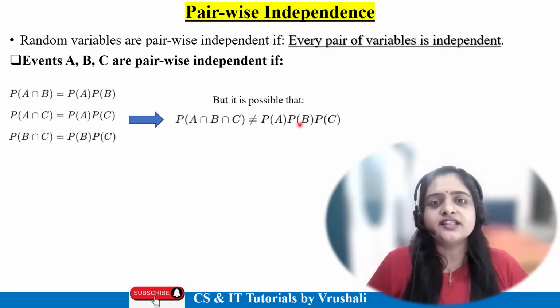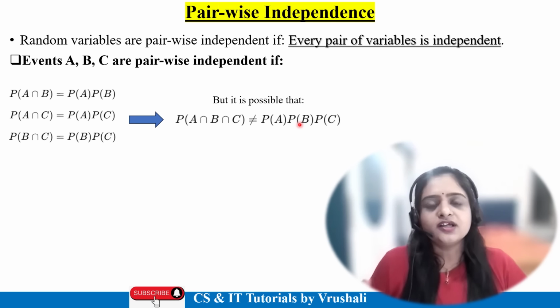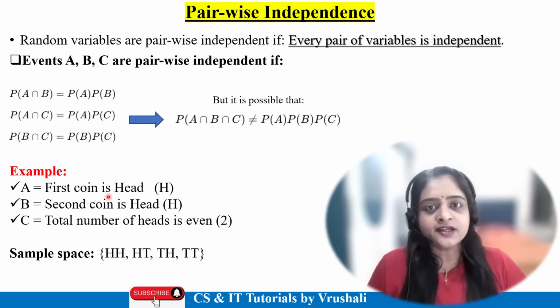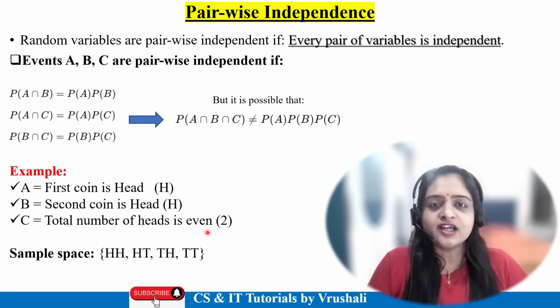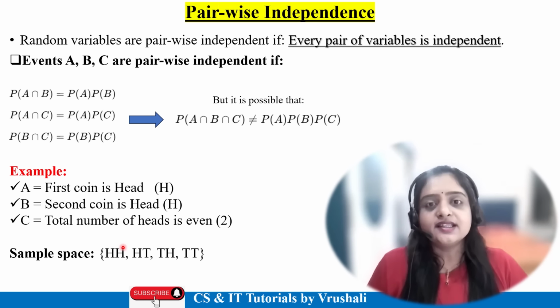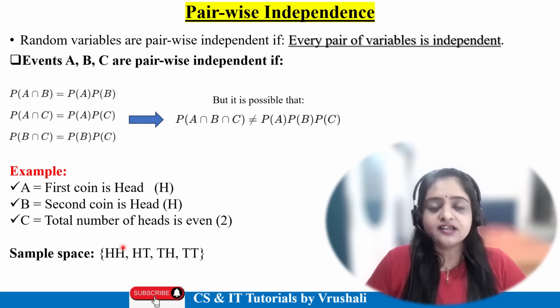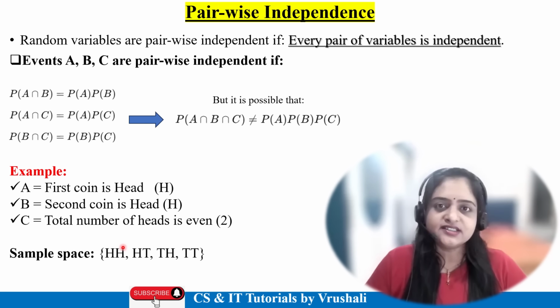In your exam, they will ask, write a short note on pairwise independence. So here again you have to mention this example. Assume that there are a total of 2 coins. When you toss the coin, the first coin is head and the second coin also gets head, meaning 2 heads, that is an even number of heads, right? So both coins work independently. There is pairwise independence, not mutual independence. Got it? So this is called the pairwise independence algorithm.